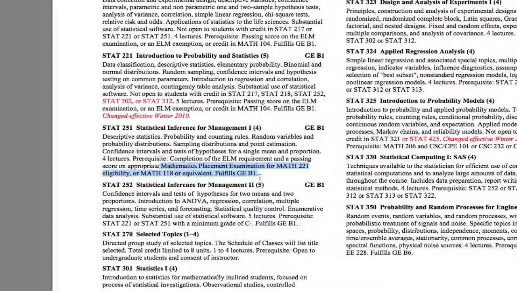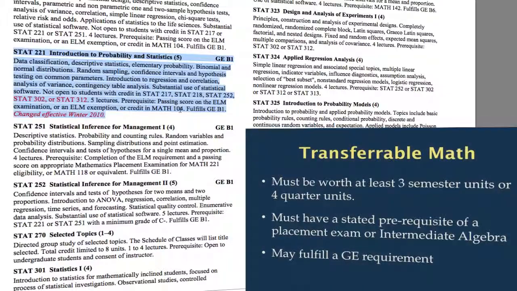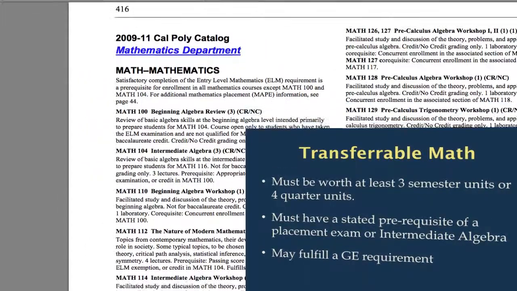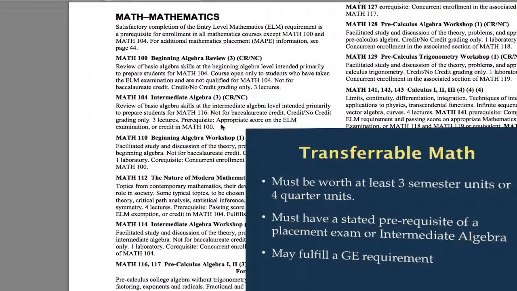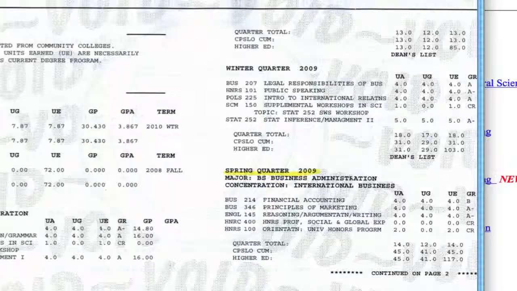We want to make sure that the course that's a prereq is intermediate algebra. So here, 221 is actually Intro to Probability and Statistics, but this course also has a prereq, and the prereq is Math 104. So we're going to go back and look it up to see what Math 104 is. So it's intermediate algebra. Intermediate algebra is not transferable, but it is a stated prereq, and that's important to note for this course.